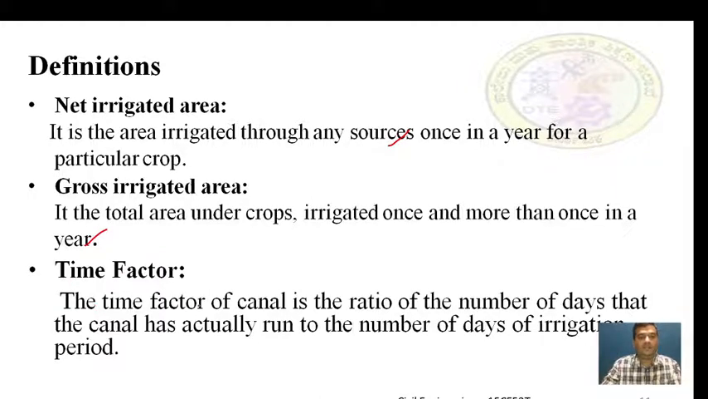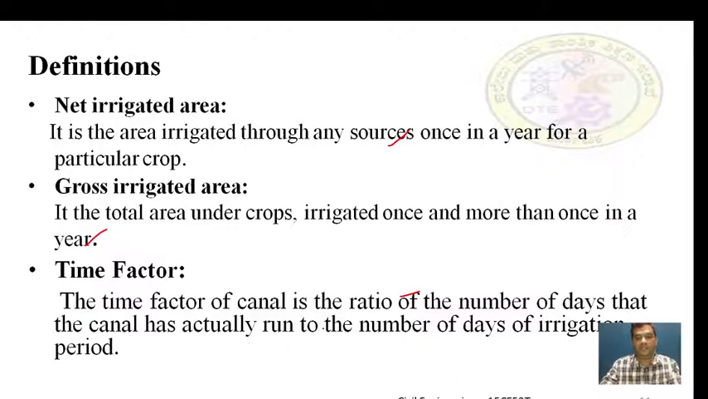Next, coming to the time factor. The time factor of a canal is the ratio of the number of days that the canal has actually run to the number of days of irrigation period. Means the actual days of canal in which the water is supplied to the total number of days of a particular crop irrigation period. It will be different for different types of crops.